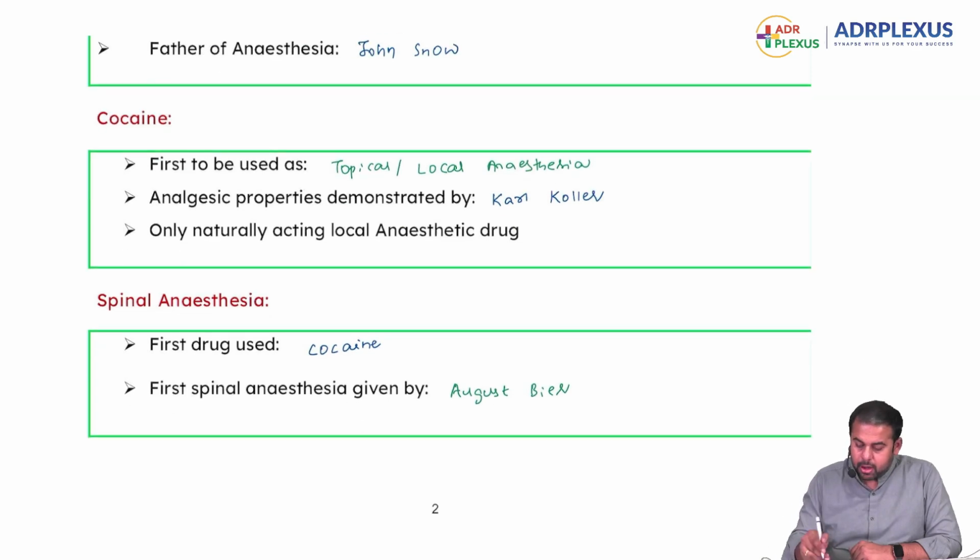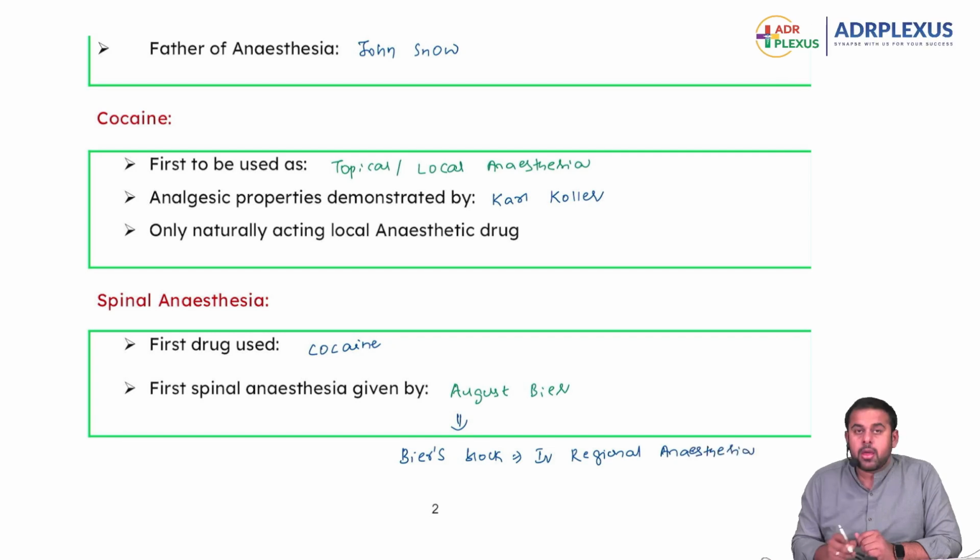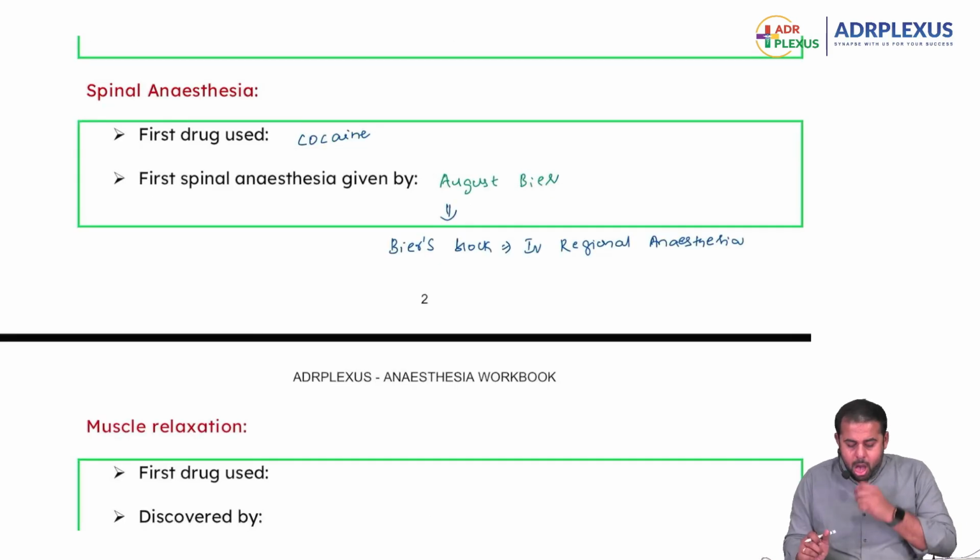He is also the one who postulated Beer's block, or intravenous regional anesthesia, which we'll discuss tomorrow in regional anesthesia.